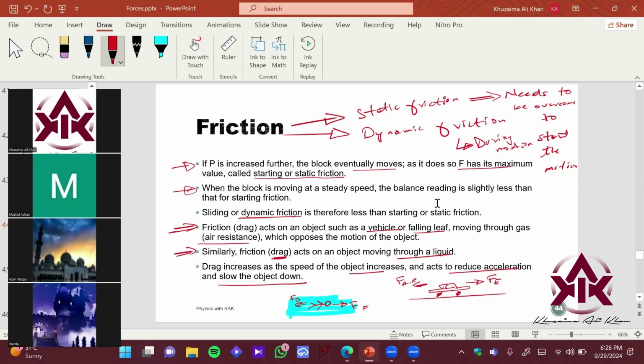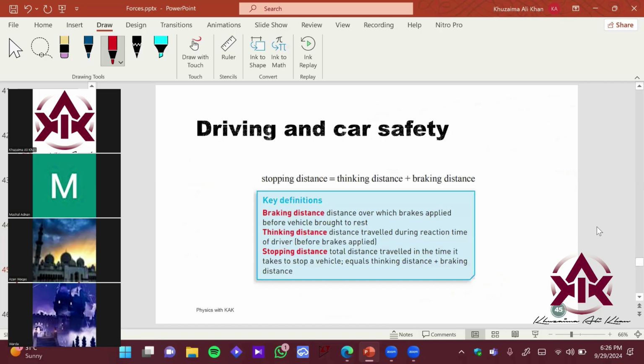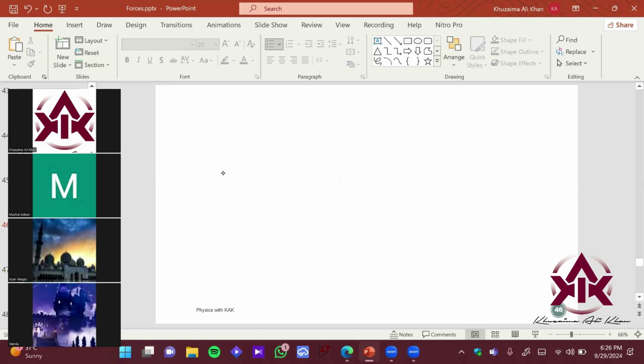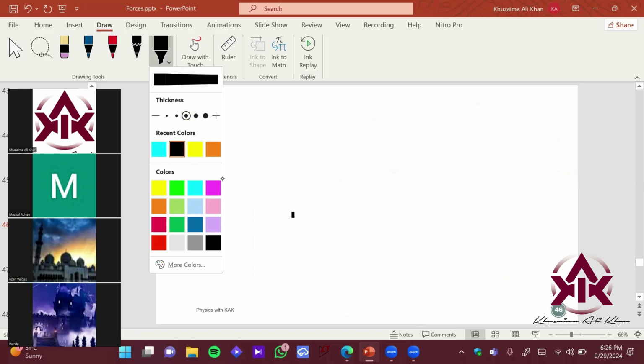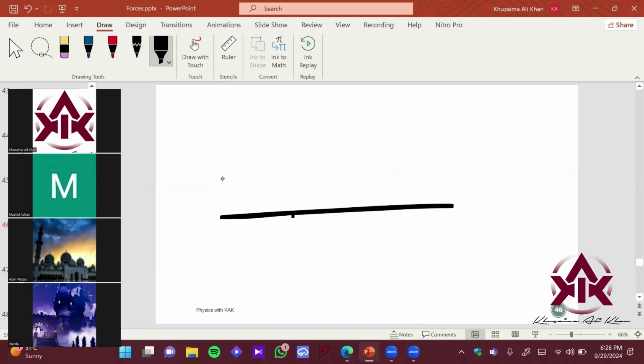Okay. So you want to talk about these types of distances over here when you apply a brake, right? Imagine. Let me just draw the scenario for you guys. So you have the following scenario. So you have the road, right? And you see a bump over here. And this is the car that is basically being driven by you guys.